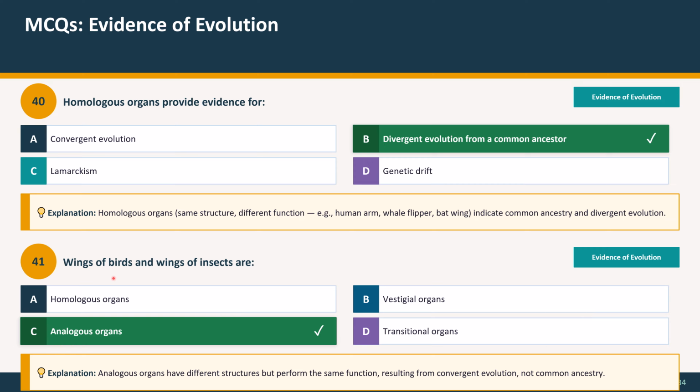Question 41. Wings of birds and wings of insects are: Option A, homologous organs. Option B, vestigial organs. Option C, analogous organs. Option D, transitional organs. Explanation: analogous organs have different structures but perform the same function, resulting from convergent evolution, not common ancestry.